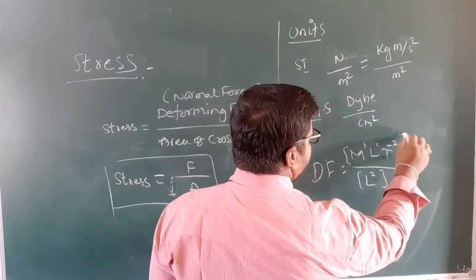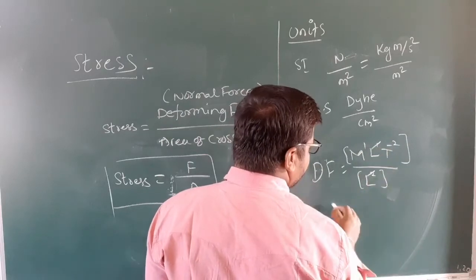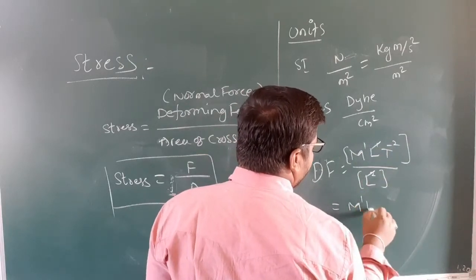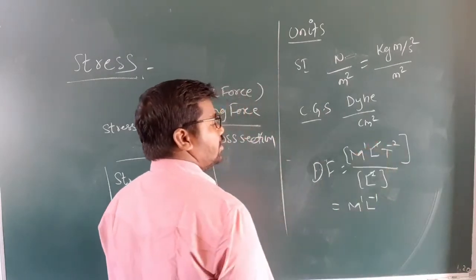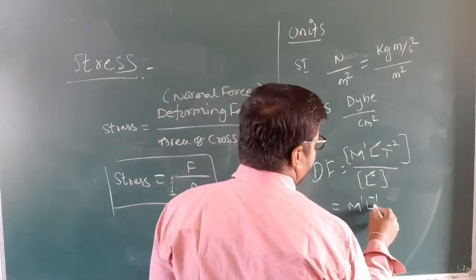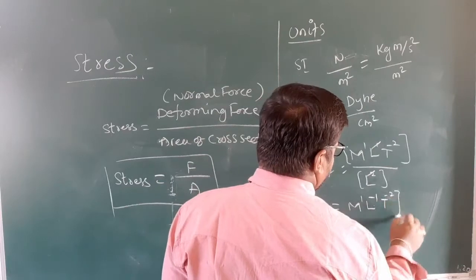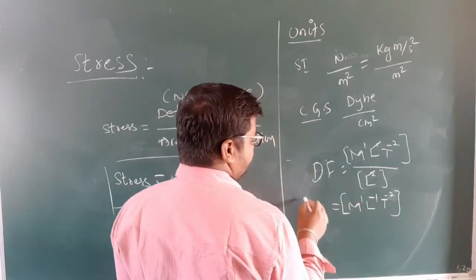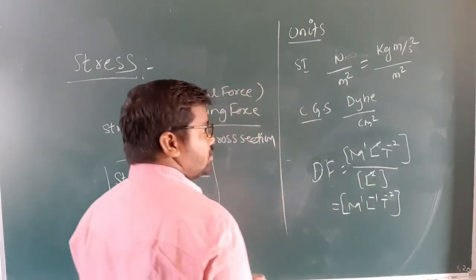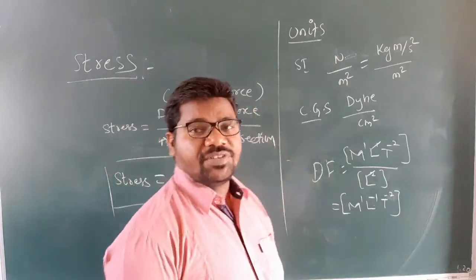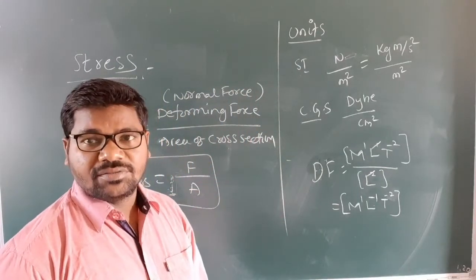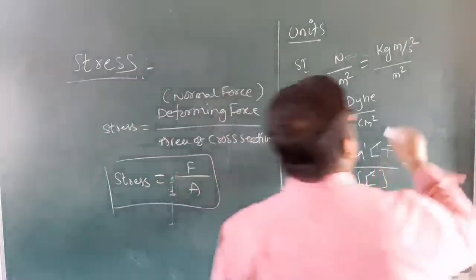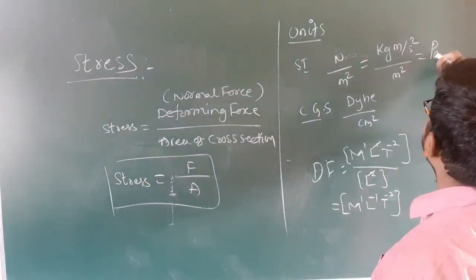Rearranging, L power 1 and L power 1 get cancelled, leaving M power 1, L power minus 1, T power minus 2. Okay, understand? This is the dimension formula. Observing this unit, it is analogous to the unit of pressure, the Pascal. So we call this Pascal.